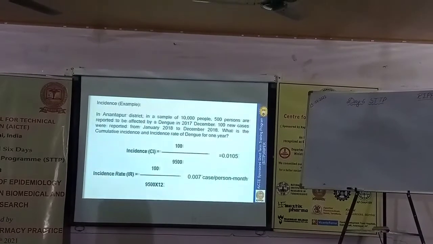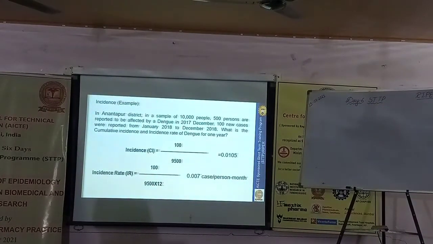0.007 cases per month. Per month of observation, we are going to get an incidence rate of 0.007. Again, if there are any withdrawals, we are going to exclude them from our observation time. If any new cases join, we are going to increase the number of months. That's possible in the case of incidence rate, but it is not possible in the case of cumulative incidence. That's the basic difference.